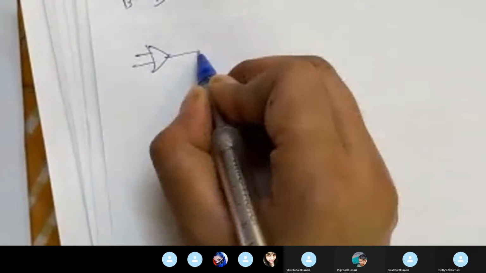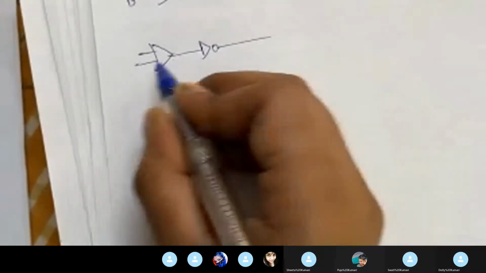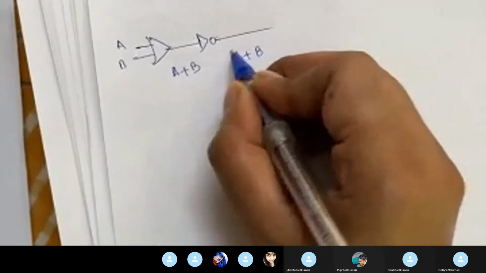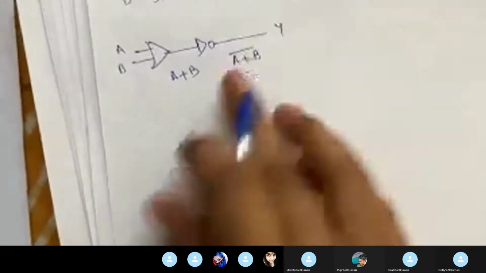NOR gate कैसा होता है दिखने में? ऐसा. This is Y, which is equal to A plus B bar. It is nothing but a simple OR gate where a NOT gate is put in front. A, B will become A plus B, and after NOTing, it will become A plus B bar. So this is the NOT gate representation.